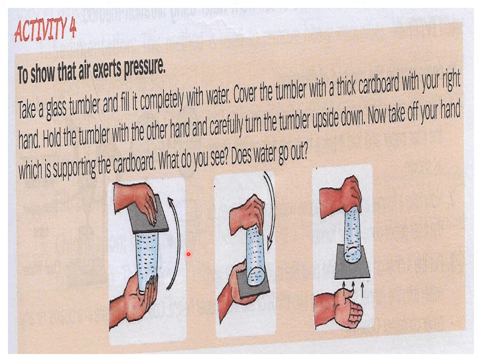Now, this is an experiment which is given in your book to show that air exerts pressure. This also you can try at home, but do it in the bathroom or near a sink, because you can spill water. You can take a glass full of water and put a card, wedding card or any card, on top of it.